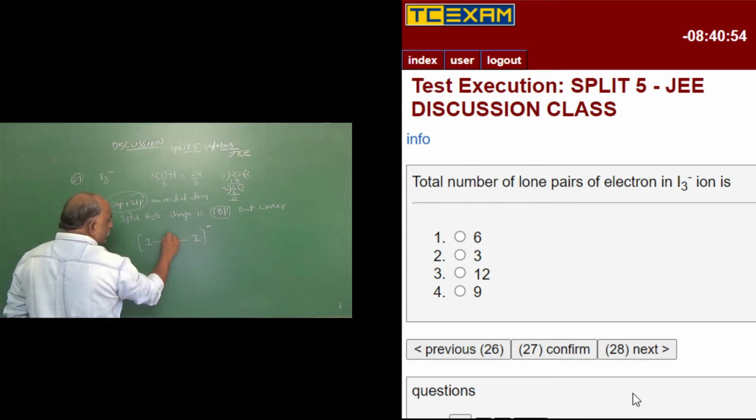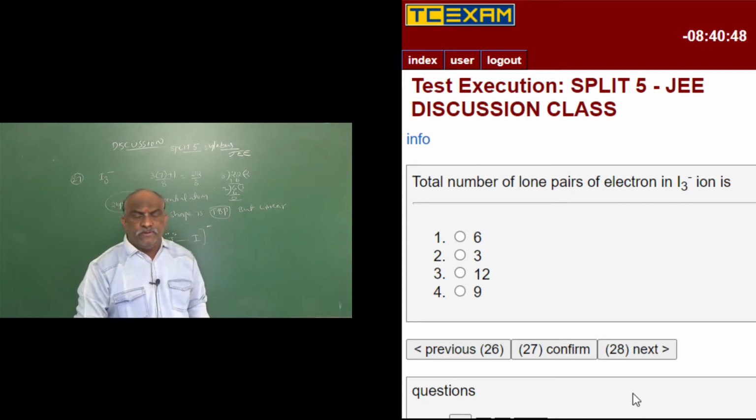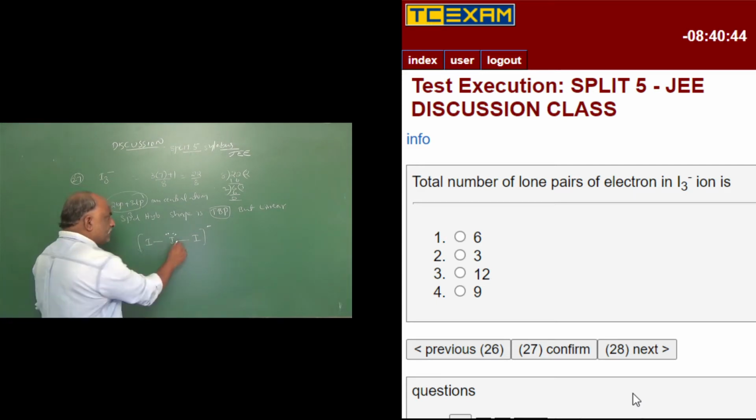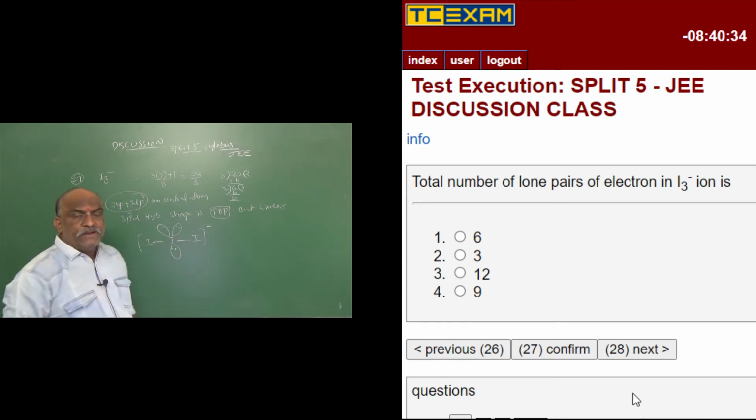So here 1 lone pair, 2 lone pairs, 3 lone pairs. That is the shape of the molecule: these two are the bond pairs, these 3 are the lone pairs. You should write like this. This is lone pair 1, lone pair 2, lone pair 3. So these three are the lone pairs belonging to the central atom.